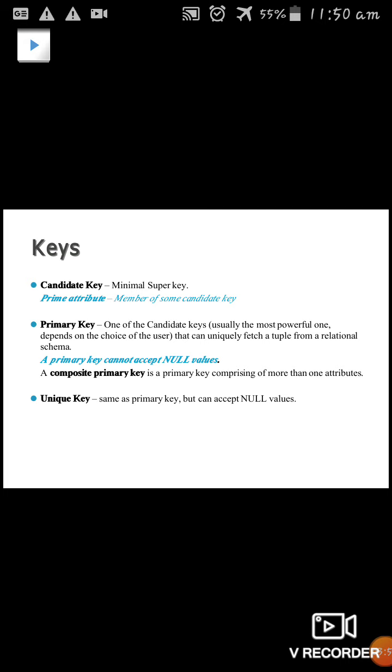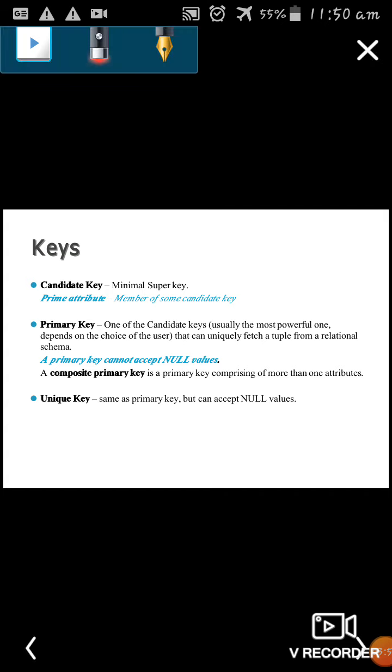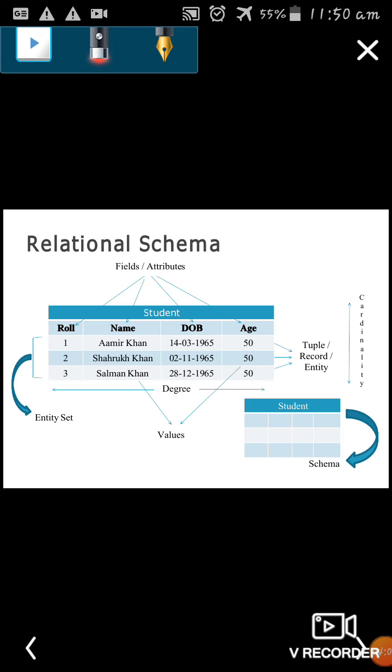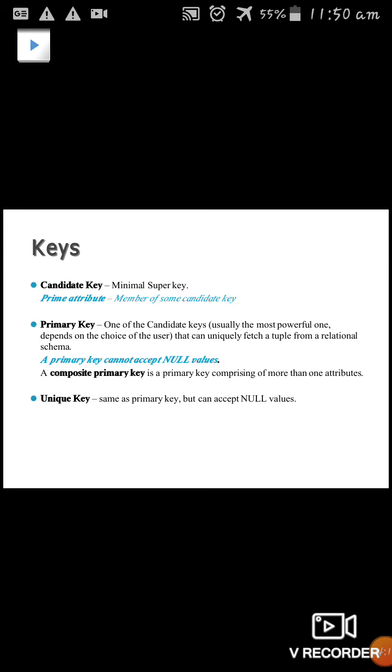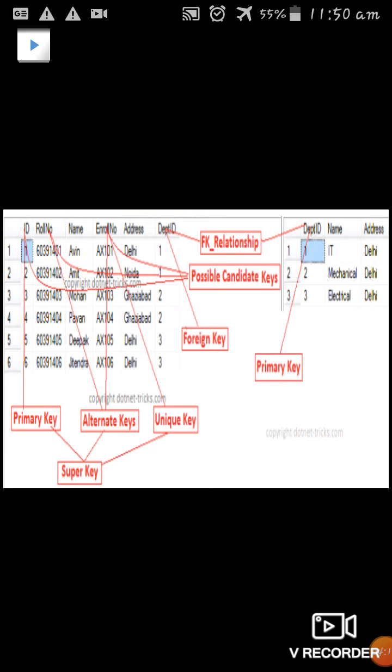So next is the candidate key. Other than the primary key, we call it a candidate key. So when we go to this first slide, we mentioned roll number as unique, right? It's a primary key. And the next fields we call candidate keys. So here we are explaining all those things. The first is a unique one. It's a primary key.